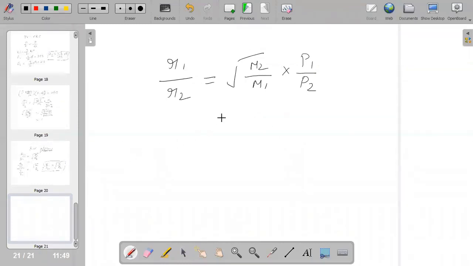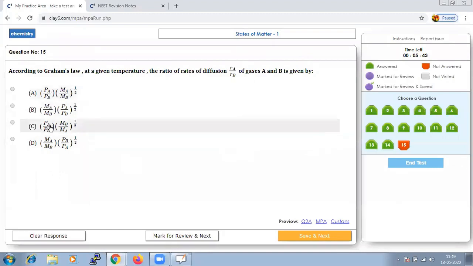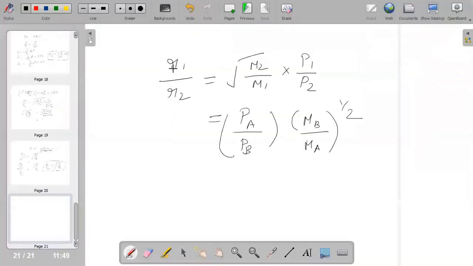This can also be written as PA by PB or P1 by P2, whatever we use. It can be written as MB by MA the whole half, because it is in root. This A and B is not a standard notation. I am just taking the replacement they have used in the option, because the rate of diffusion is RA by RB, and here they have given gases A and B. The standard formula says just R1 by R2 is equal to root of M2 by M1 into P1 by P2.